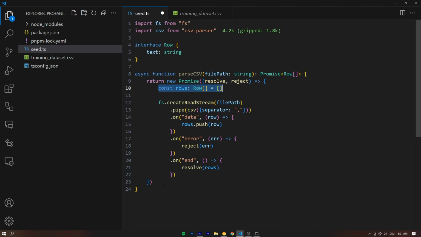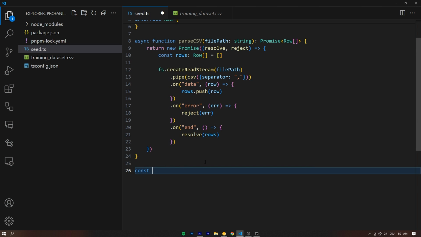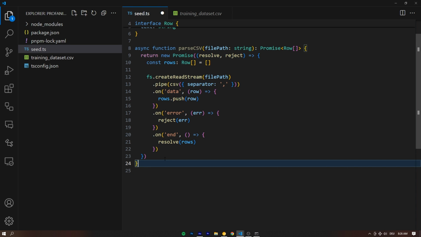But what this now means is anywhere we can say const, I don't know, you don't need to follow along right now, I'm just showing this to you. It's going to be await parseCSV. And if we pass this any kind of file path, doesn't matter right now, you can see as the return value right here, we get a row array. Beautiful. Okay, let's get rid of that. I just wanted to show you how that works. Very, very nice.